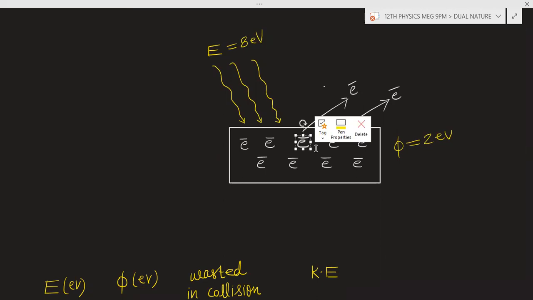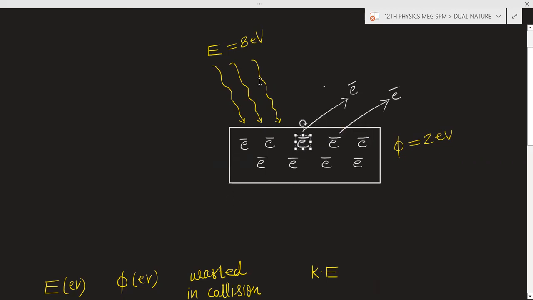So this 6 electron volt energy the electron will have, and that energy will be the maximum kinetic energy. Why am I saying maximum kinetic energy? Because here we are assuming that this electron will not have any collision with the neighboring electrons. If you provide 8 electron volt, 2 electron volt is expended to overcome the work function, and 6 electron volt is remaining.